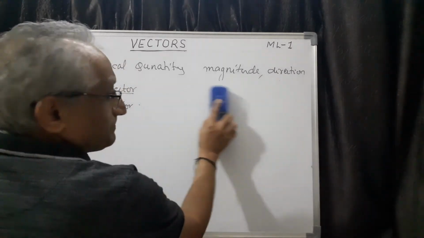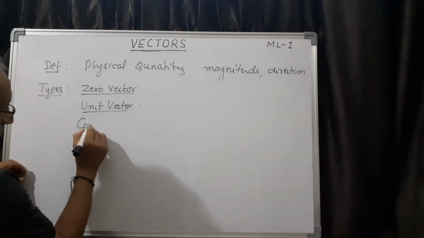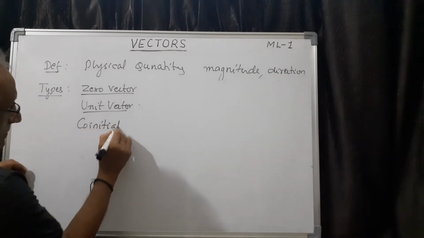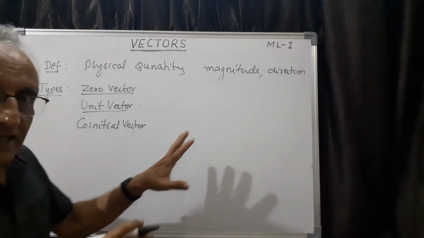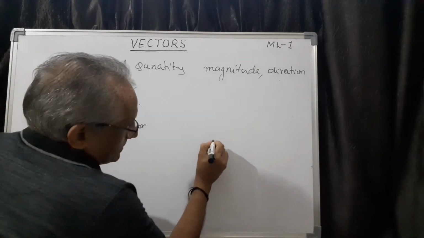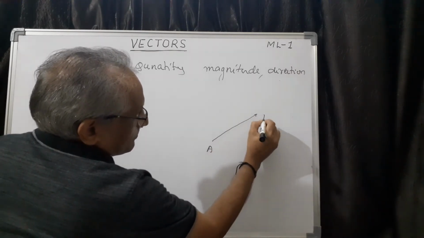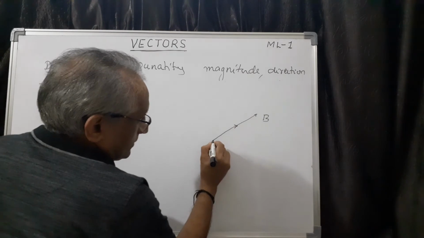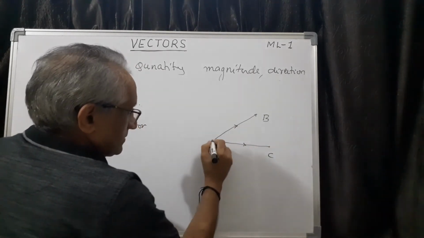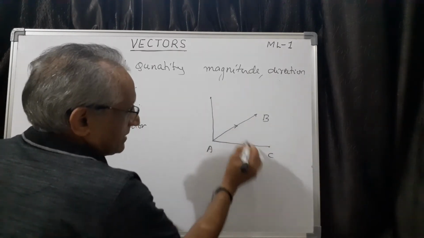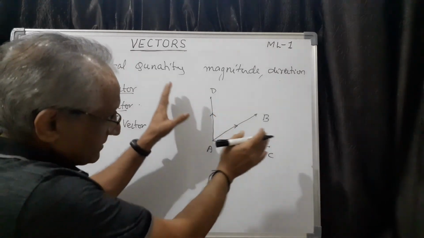The third one is co-initial vector. So this is the next type, co-initial vector. Let me first give the idea with the help of a diagram. Suppose this is one vector. Say this point is A and this point is B. Suppose you take one more vector like this. This is C. This is another vector. Suppose there is another vector like this, say A, B, C, D. Of course, magnitude can be different, but different vectors.